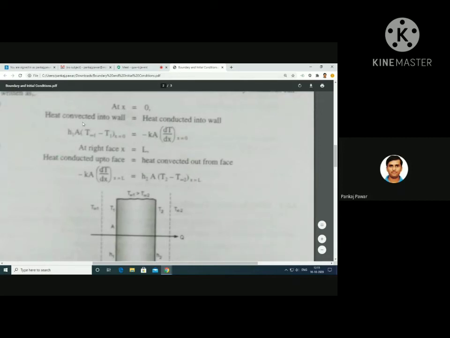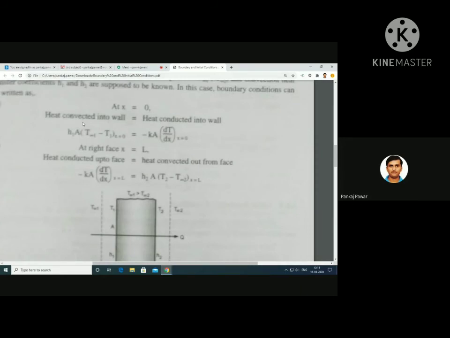So we can have the equation: heat convected into the wall is equal to heat going into the wall because of conduction. We'll write down the equation. Heat convected will be H1 A, where A is the area normal to the heat flow, times T infinity 1 minus T1 at x is equal to 0.